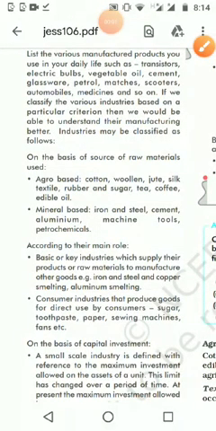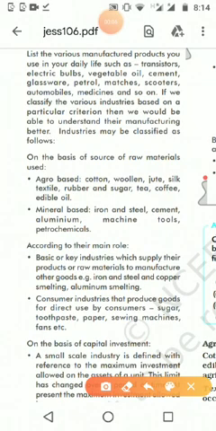We are seeing the types of industries. On the basis of raw material, we can make them into two groups: agro based and mineral based, and forest based. Many things like that we studied in 8th standard. It is very easy to understand: the raw materials we take from agriculture, like cotton, woolen, jute, silk, that is known as agro based.